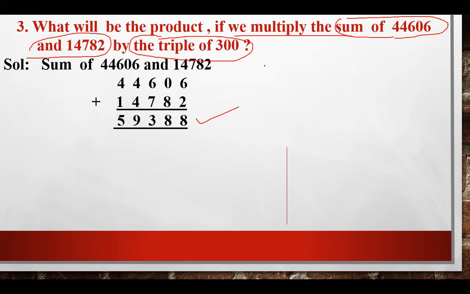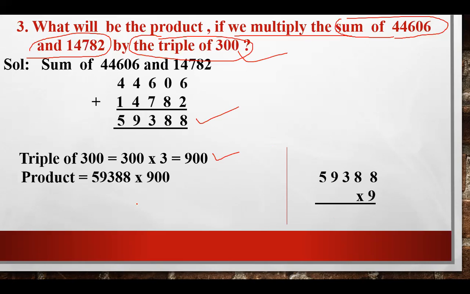Now, after it, we have to find the triple of 300. Again, triple means you have to multiply 300 by 3. This will give you 900. Right? After it, you have to multiply both the answers, that is the sum of the given numbers and the triple of 300, which is 900. So you have to multiply 59388 by 900. So you have to do the multiplication on the right side.